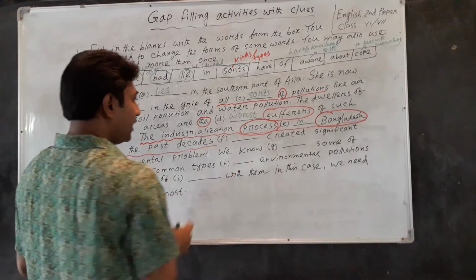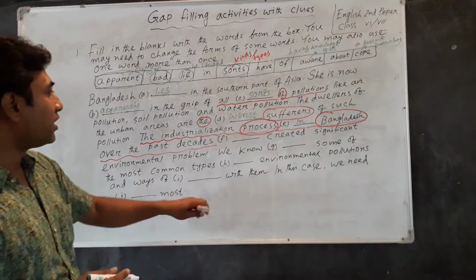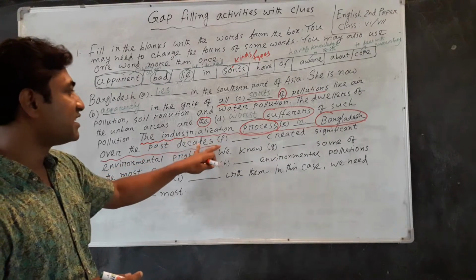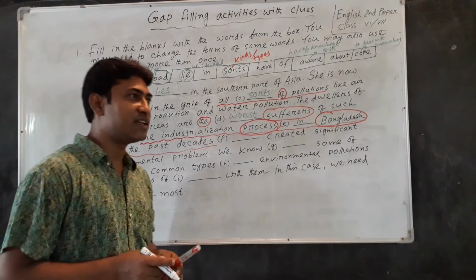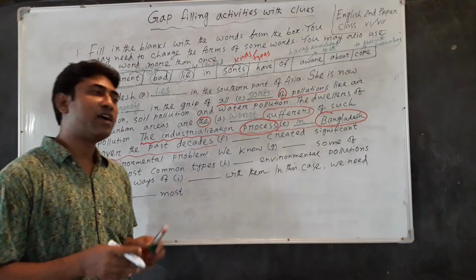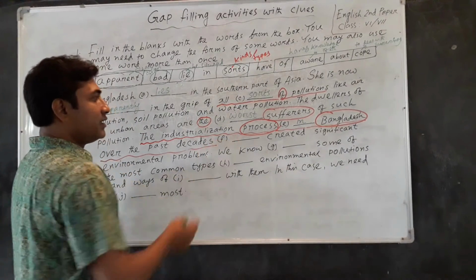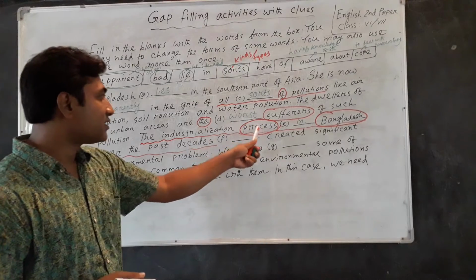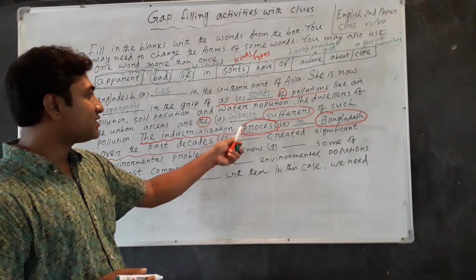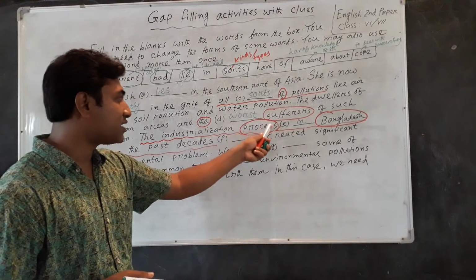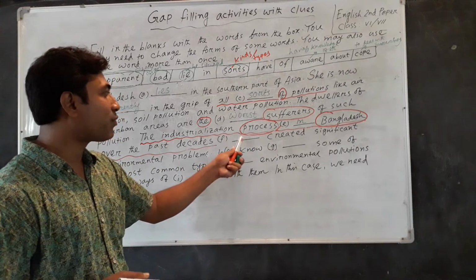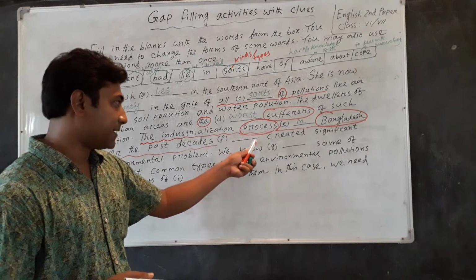Here a verb will be needed because the sentence is a simple sentence, and in a simple sentence a finite verb is used. So here, in the phrase the main verb is process, and that's why the singular form of the verb has been used here.